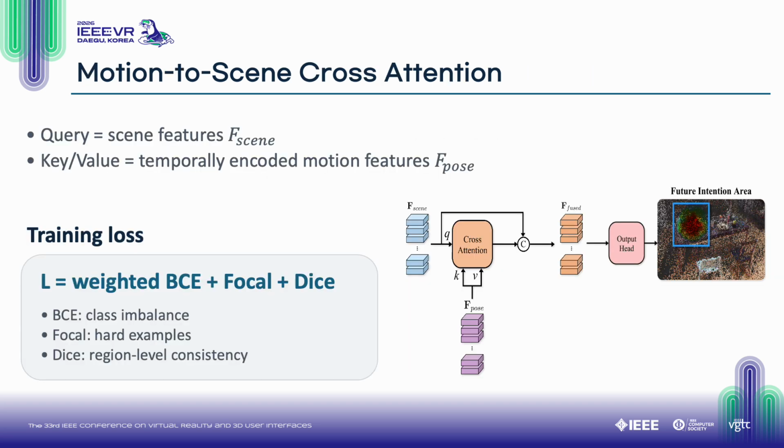With the encoded scene and motion features, we condition the scene directly on motion using cross-attention. Scene features act as queries, while motion features serve as keys and values, producing motion-aware features for each scene point. We then fuse these features and use an MLP head to predict a per-point intention score. For training, we use a composite loss: weighted BCE, focal, and dice, since intention regions are sparse and imbalanced. Each term helps handle class imbalance, hard examples, and region-level consistency.